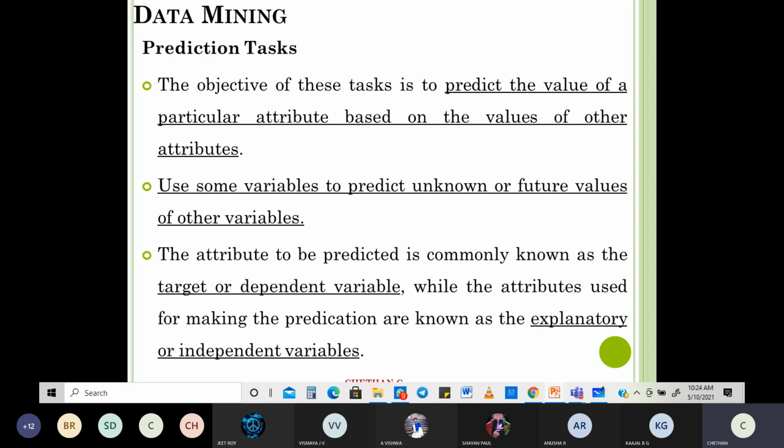We are going to use some variables to predict the unknown or future values of other variables. What are the variables I'm using here? The marks of data structures, the marks of ME. The ones which I know, I use to figure out the ones which I don't know. That's called the prediction task.